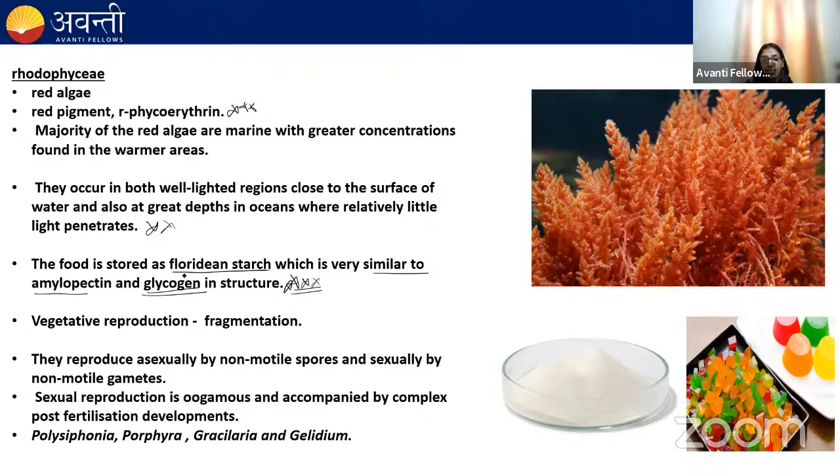Remember this. We know that the starch is composed of amylose and amylopectin. Amylose is unbranched. It has alpha-1,4 glycosidic linkage. Amylopectin is branched. It has alpha-1,6 glycosidic linkage. Glycogen is branched. It has alpha-1,4 and alpha-1,6 glycosidic linkage. This I've already taught you in the biomolecules. But here, please remember this reserve food material.